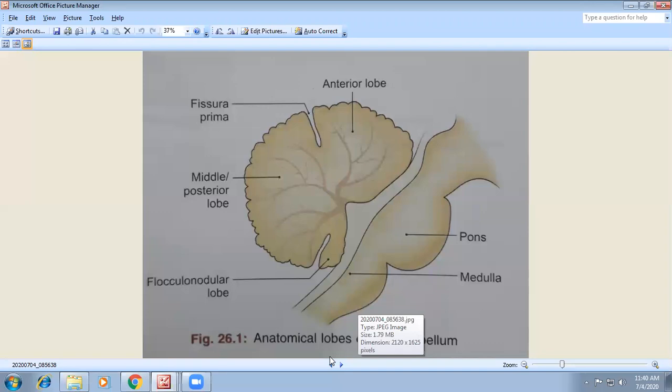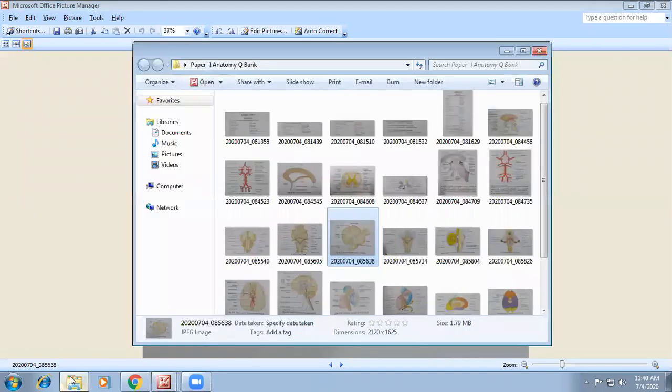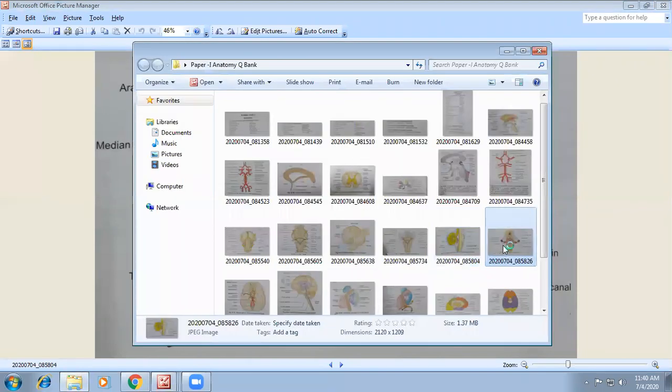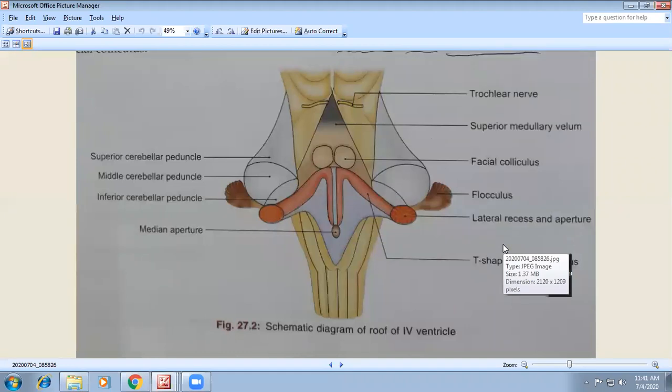So this is all about the brainstem, and the cranial nerves attached to the base of the brain. And one more diagram you have to know is the one showing the fourth ventricle and cerebellum. Here the fourth ventricle is situated, and we have the cerebellum. You have to know the apex and all these parts. You have the midbrain, pons, medulla, and the fourth ventricle. So these are the parts you have to know. Then this is a diagram you have to remember.